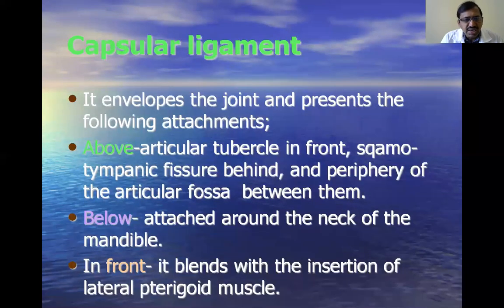First, you see the capsular ligament. The capsular ligament envelops the joint and presents the following attachments. Okay, where is it attached? The capsule totally seals the joint on all sides. On all sides the joint is sealed.